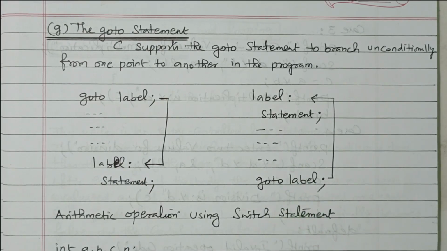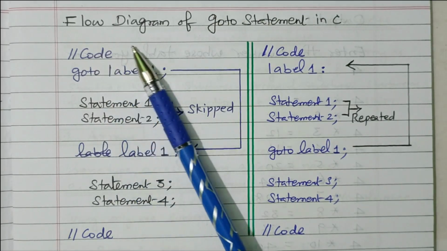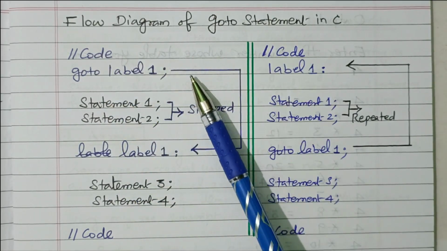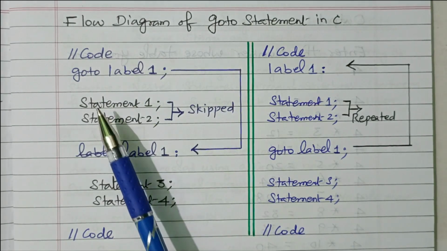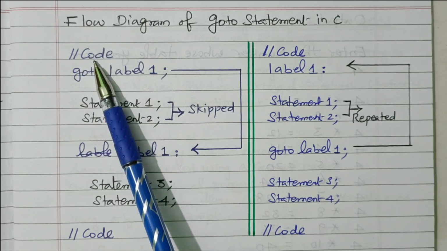Now we'll see in detail the two types of this Goto statement. Now we'll see the flow diagram for both the cases. Flow diagram of Goto statement. First, let us see category 1. This is the code available. Normal statements are available and executed.